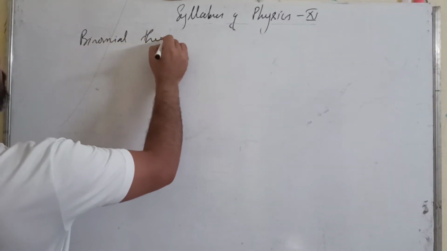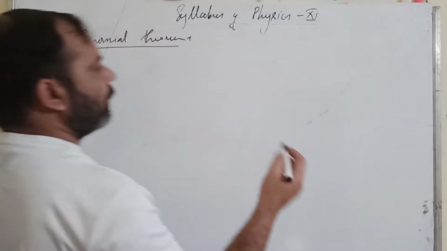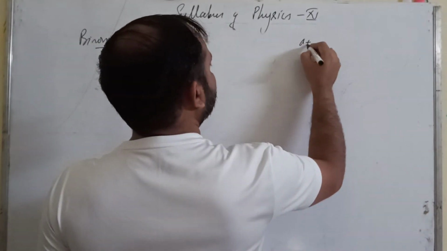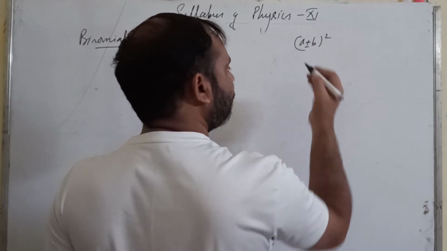Binomial theorem. Now we know how to solve a plus b whole square, or minus also.